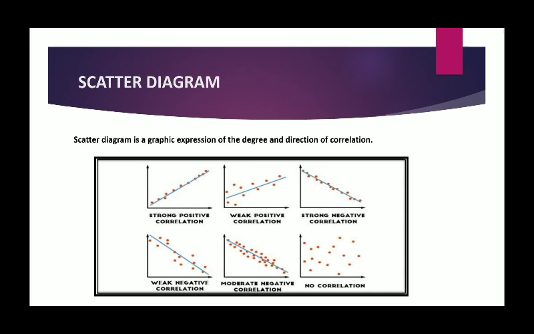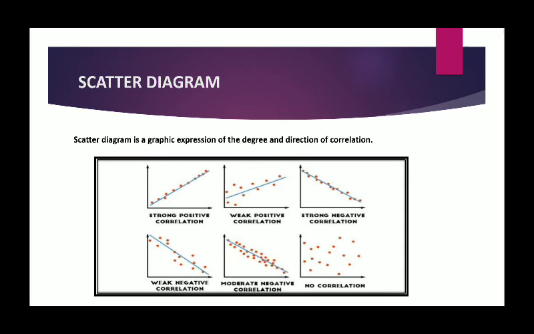So if our series shows marks secured by 10 students in these two subjects, then we plot 10 pairs of marks of the two subjects in the form of 10 dots. Each of the 10 dots in the graph represents the marks of a specific student in the two subjects. The whole set of dots or points taken together constitutes the scatter diagram. This method of ascertaining correlation is called scatter diagram because it shows the scatter of various dots or points.